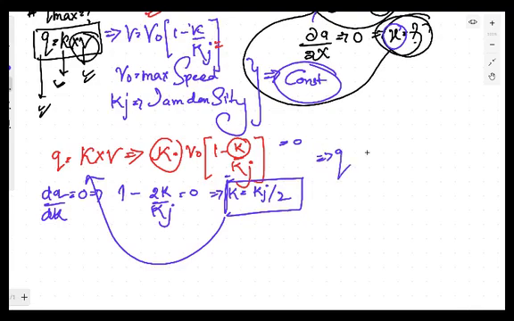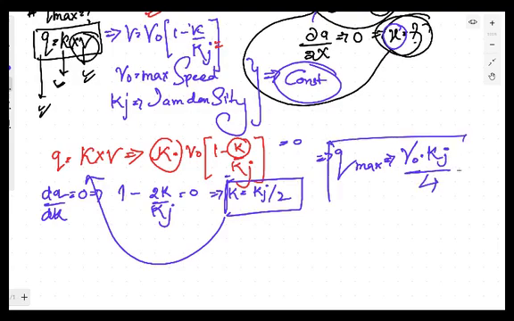You will get Q max, which is the maximum capacity, is equal to V naught into Kj by 4. It means that if the density and the speed relationship is linear, and it is given by this equation, then the maximum capacity is given by Q max is equal to V naught into Kj by 4. Remember one thing, remember the concept.